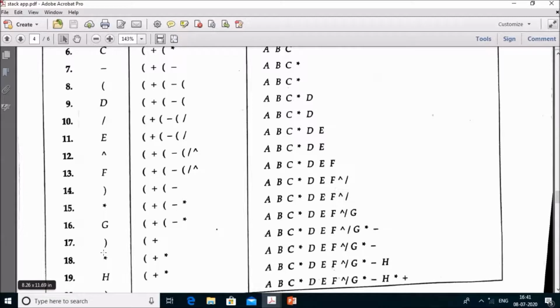When we encounter the right bracket, just pop the elements from the stack. Pop star and add to Y, pop minus, add to Y. Then we encounter the left bracket, just remove that bracket and go on. Then we get the star, and same, add it to the stack because star has higher precedence.